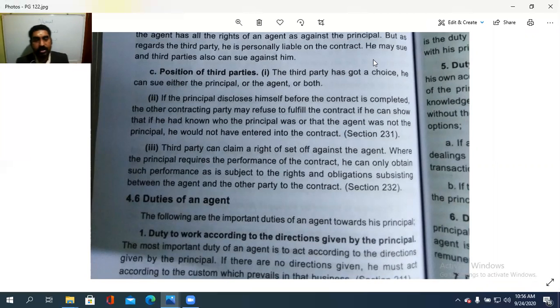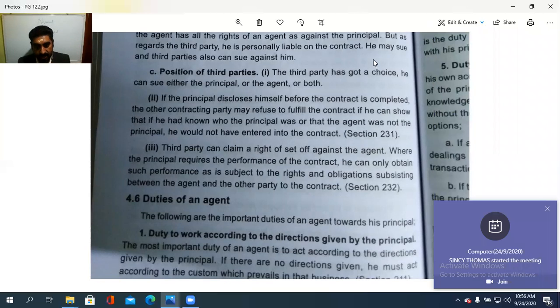So he may refuse to fulfill the contract if he can show that if he had known who the principal was, or that the agent was not the principal, he would not have entered into the contract. He may not be interested in that contract. That is the second case.